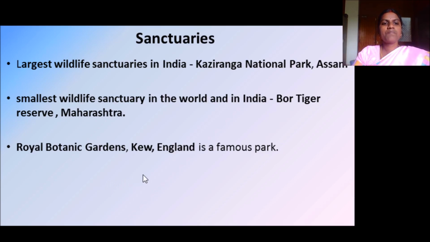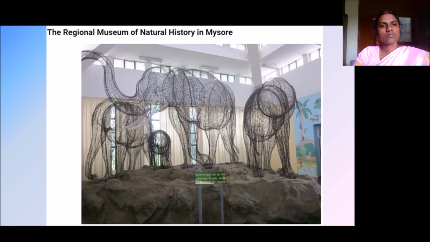There is a famous park in England. It's called Royal Botanical Garden. It is located at Kew. So this is the Regional Museum of Natural History in Mysore. It is a museum located at Mysore.